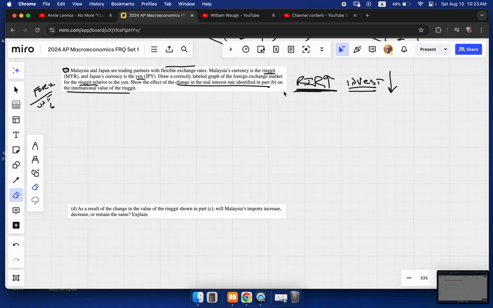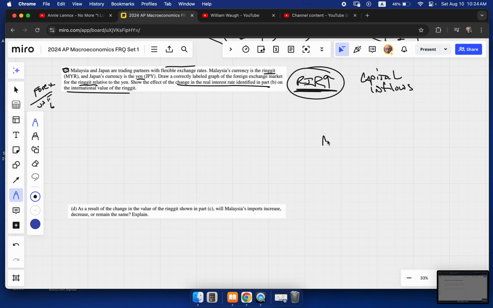But as soon as we say foreign exchange, well, real interest rates attract capital inflows from other countries. So let's use these two countries. Let's say this is Malaysia and this is Japan.